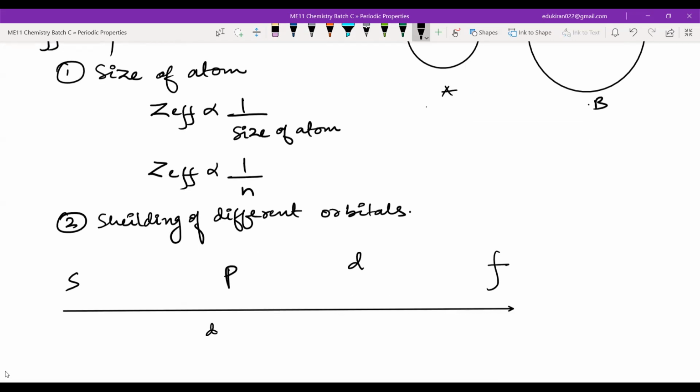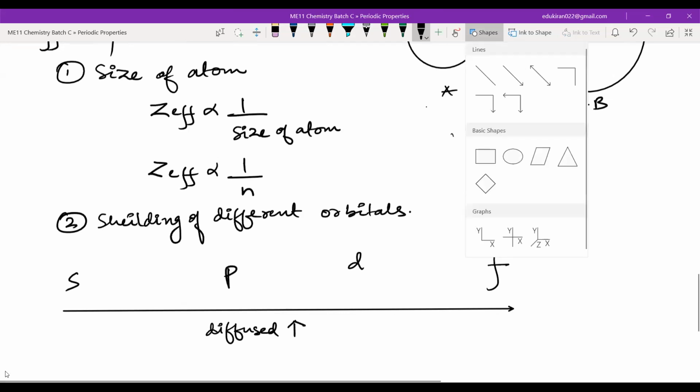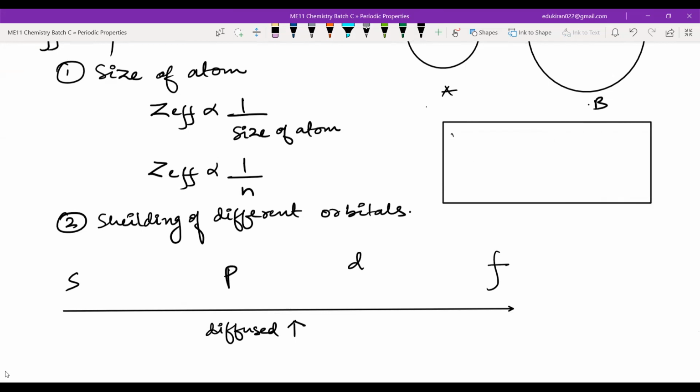What is diffused? What is the meaning of diffused? I'm making two drawings here, and you will tell me which one is more diffused, because we just have to know relatively which is more diffused and which is less diffused. What do you think, A or B? Which is more diffused? B. Everyone agree that B is more diffused?